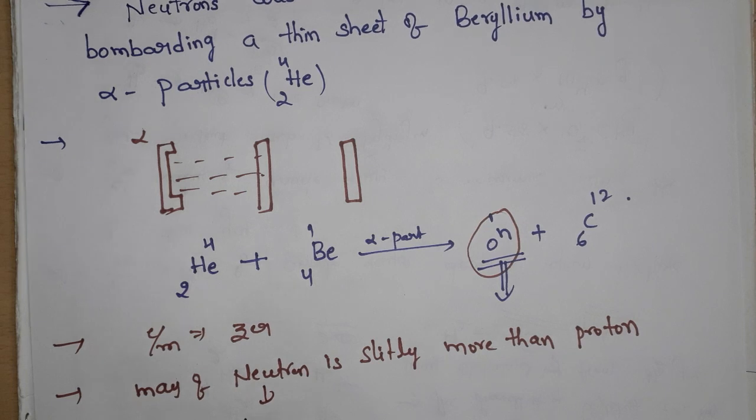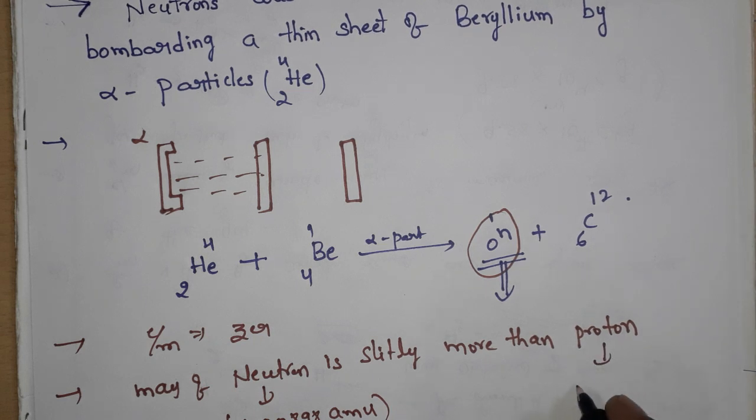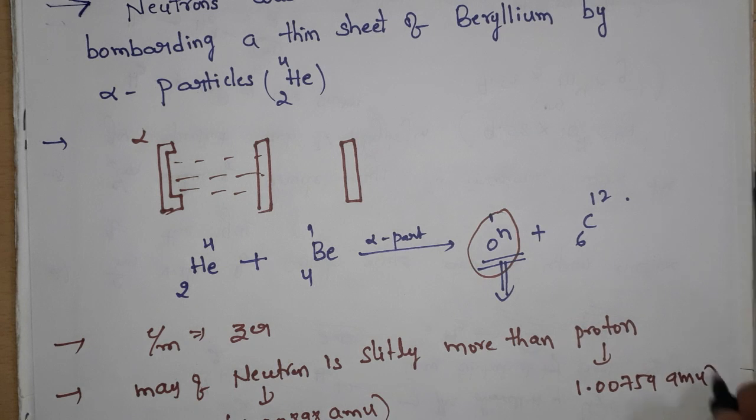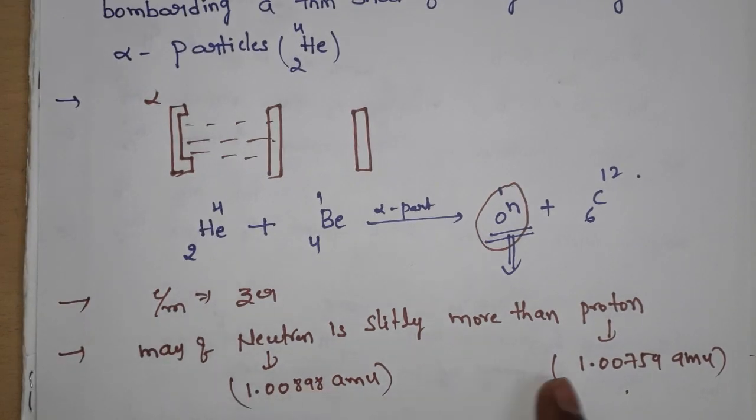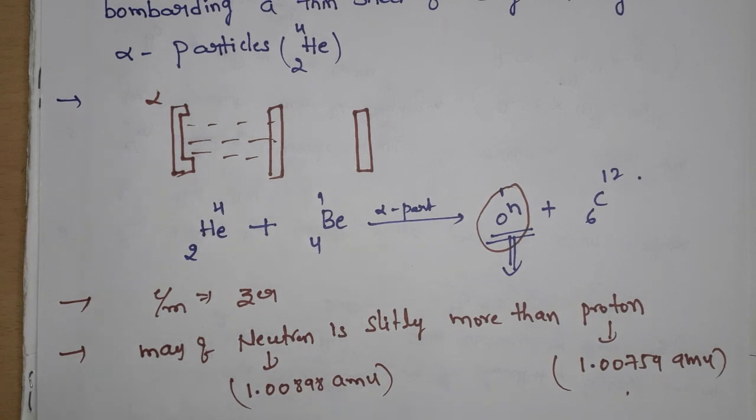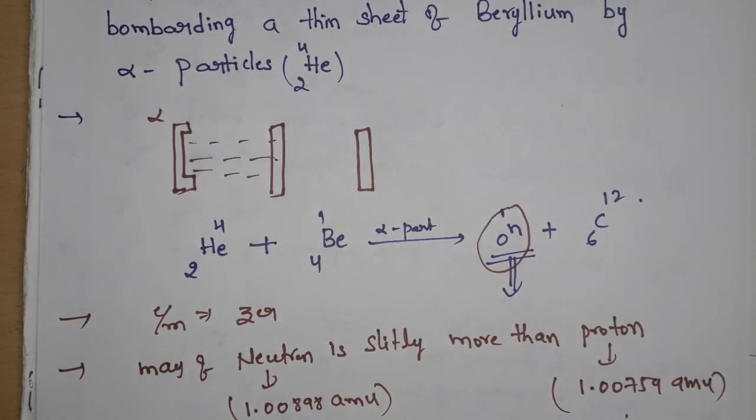The mass of the neutron is 1.00898 atomic mass units, whereas the proton mass is 1.00759 AMU. So the mass of the neutron is slightly more than the proton. Okay, this is the discovery of the neutron.